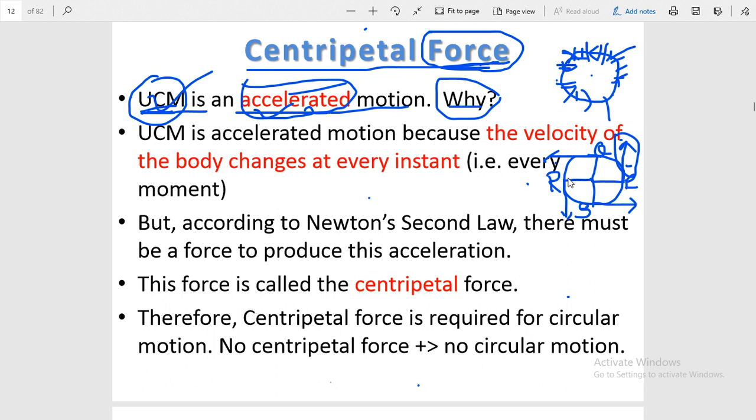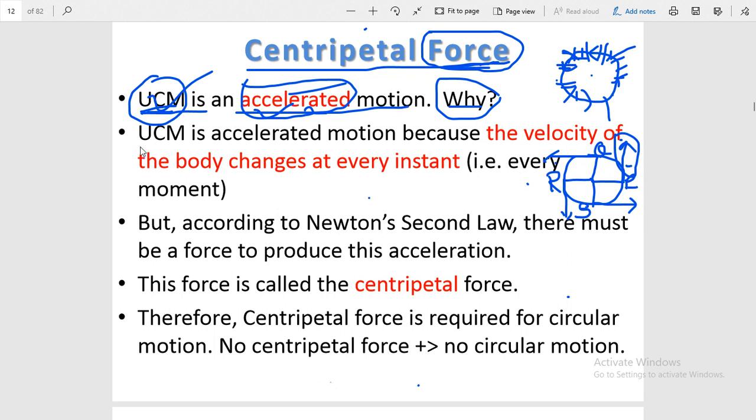Okay, so it means you can see that there is change in velocity. So if there is change in velocity, there must be acceleration, because change in velocity with respect to time is the cause of acceleration.